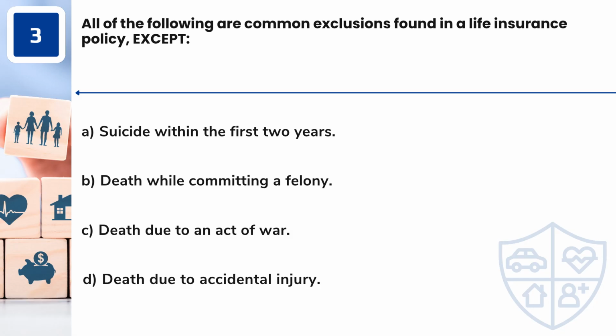Question 3. All of the following are common exclusions found in a life insurance policy, except A. Suicide within the first 2 years. B. Death while committing a felony. C. Death due to an act of war. D. Death due to accidental injury.